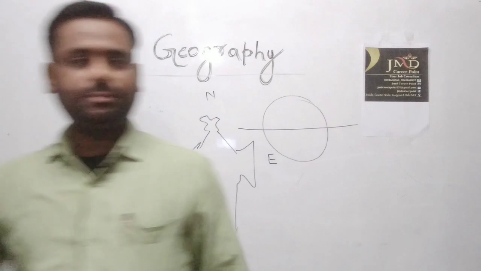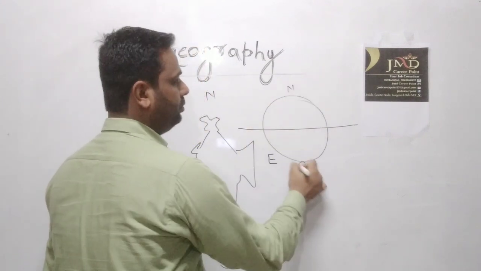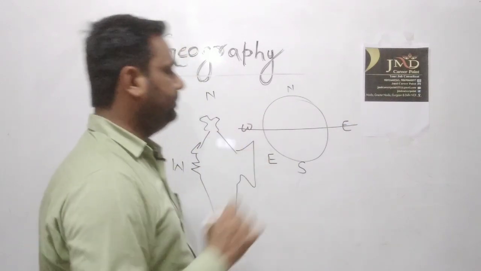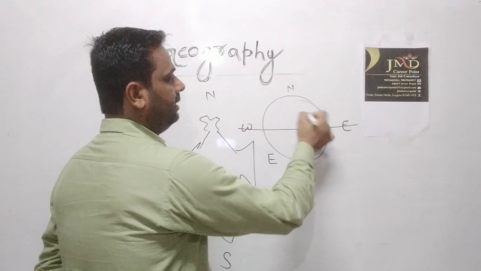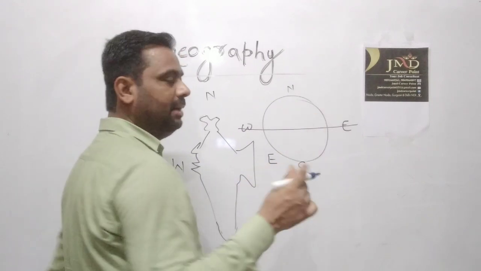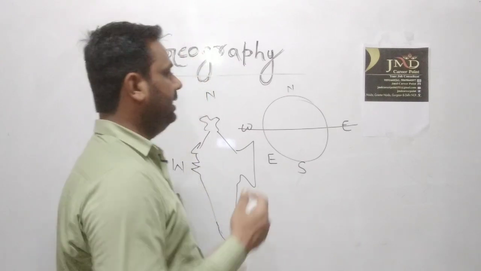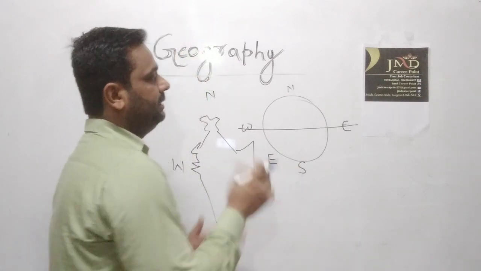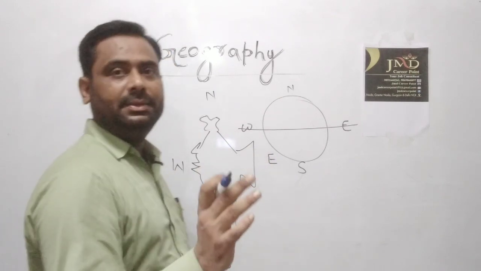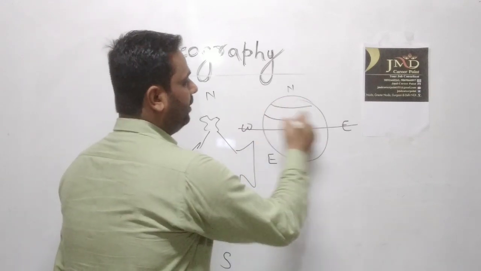Now we write here north, south, east and west. In the northern hemisphere our country lies. But before we take the help of the globe and consider the position of India, we first follow some important lines.